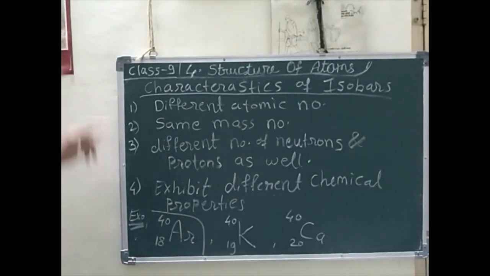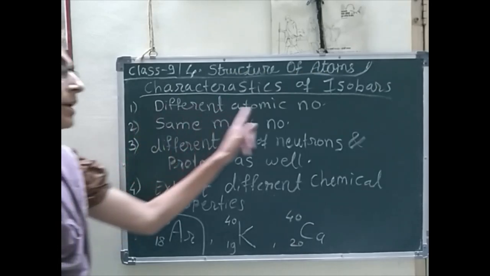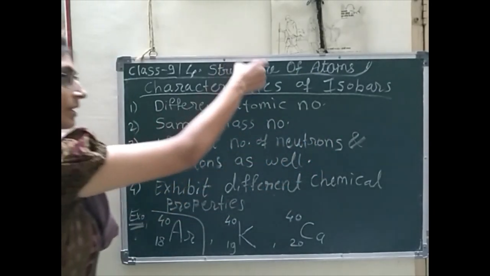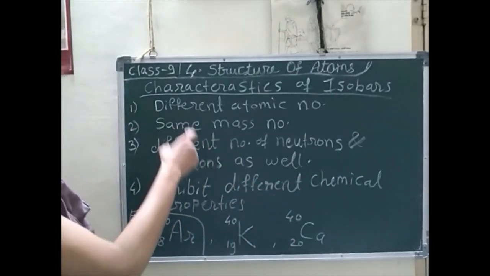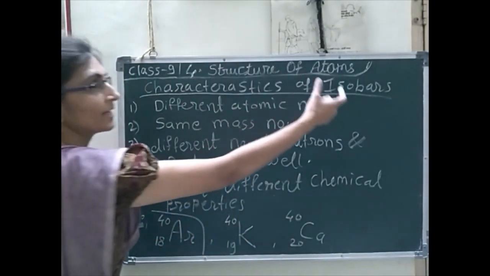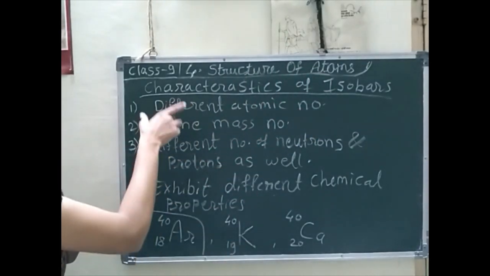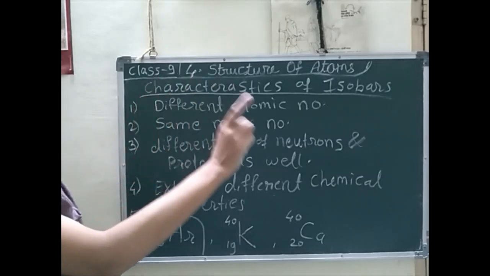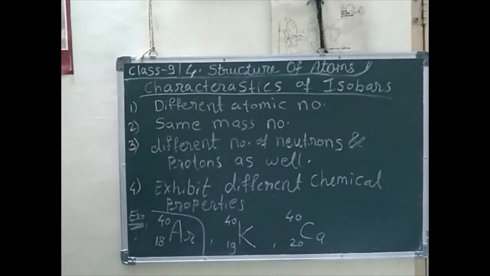Note all these points and write them down in your notebook, but in full sentences. As I told before, write isotopes on the left-hand side and isobars on the right-hand side, and comparatively write down the characteristics of isotopes and isobars. It is a very important question for your exam and for your understanding.